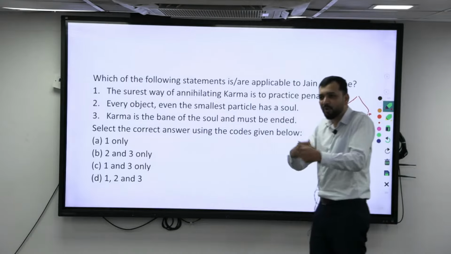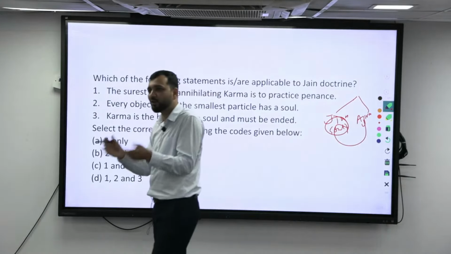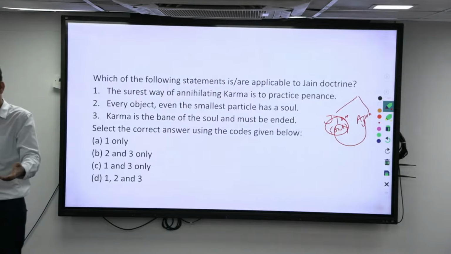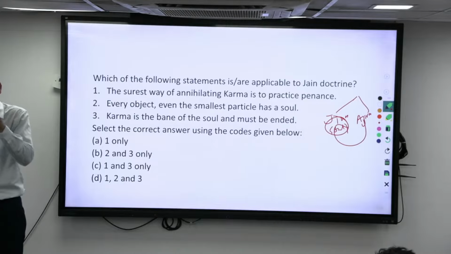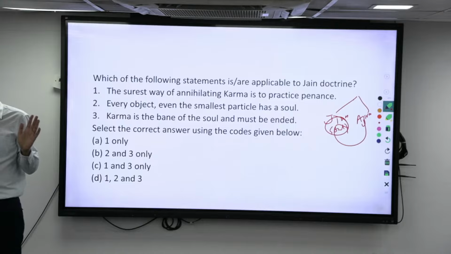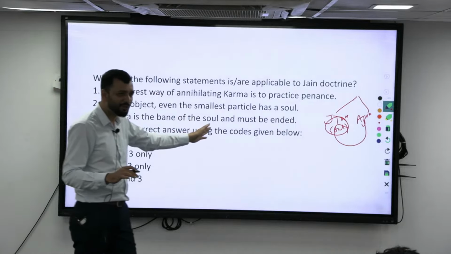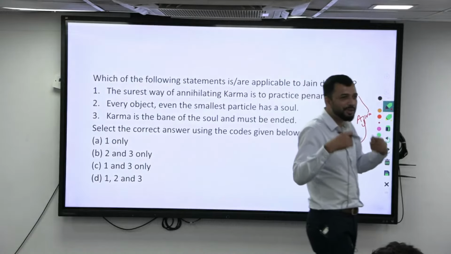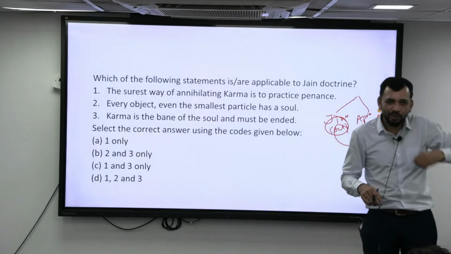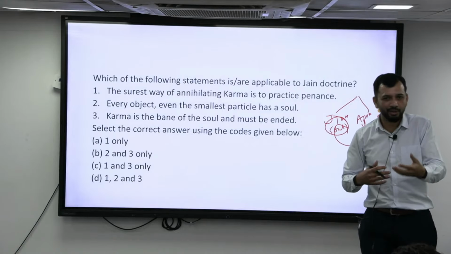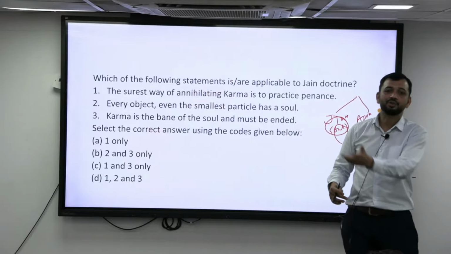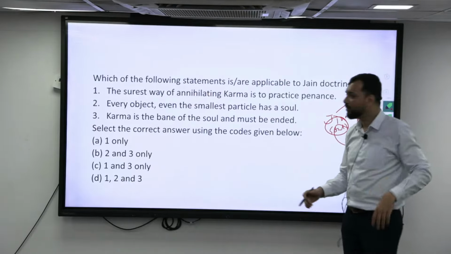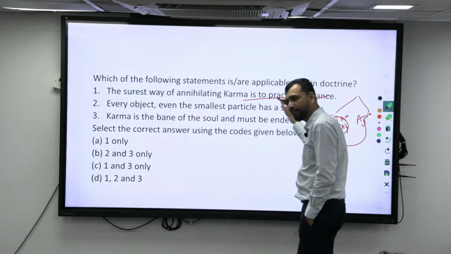Now what has happened? You are bound by your previous karmas. It is not going. Right. Whatever you would do, your karma is still holding you back. So that means that basically you have only two options now. One, not to get any more karma. That means it is telling that don't do anything wrong now. Follow the rules. Second, you do tapas in such a way that you ask for that karma to go off. One, not acquiring a new karma is one part of it. And whatever karma you have already acquired from your previous birth, through your penance you can annihilate it.